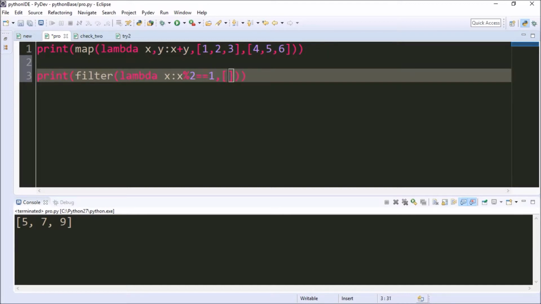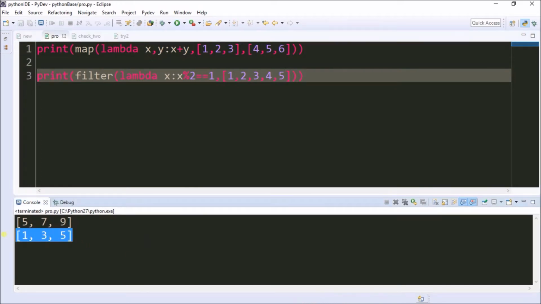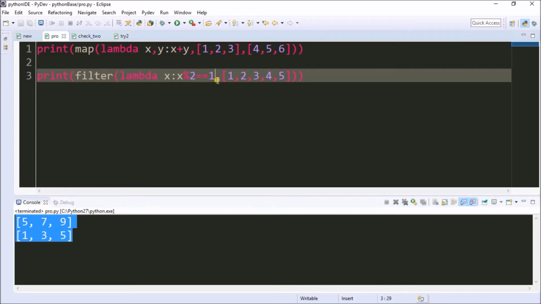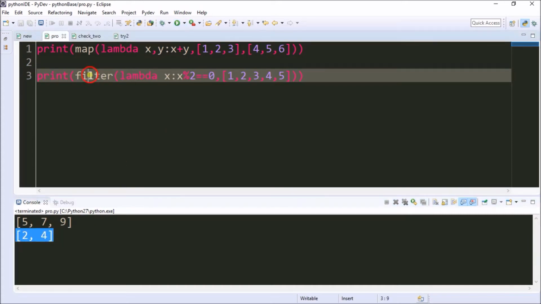I just want only the odd values, so I'm creating this method. Now I run the program. Let's see, only the odd values are filtered. If you want only the even values, we can change it to double equals 0. Now only the even values will be filtered. So with the help of the filter function we can do this kind of process.